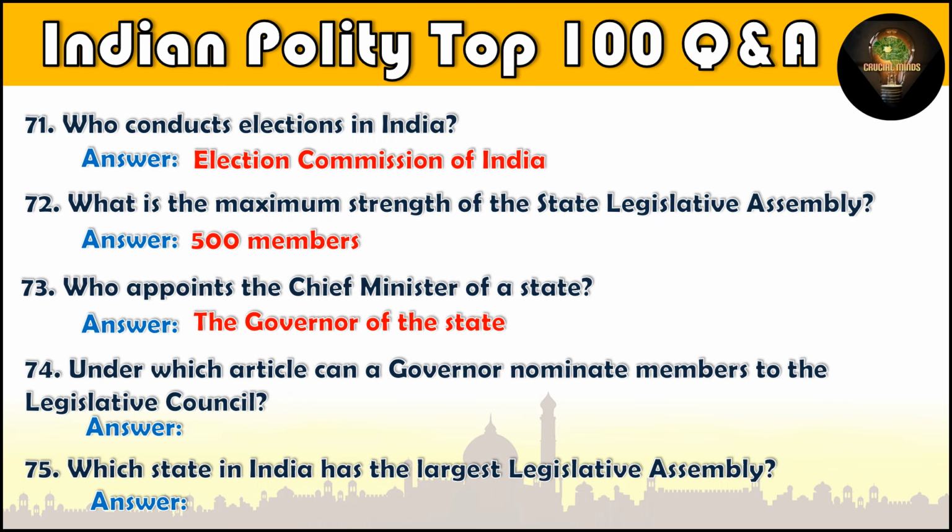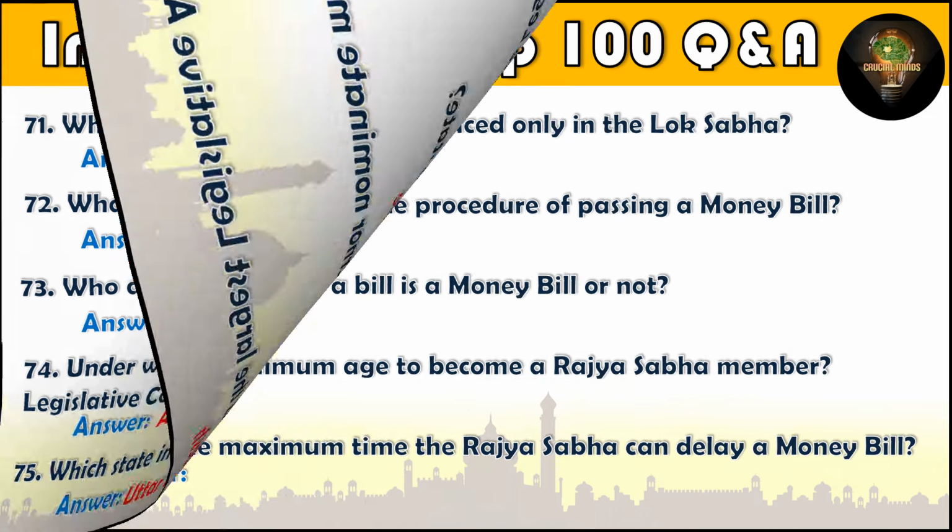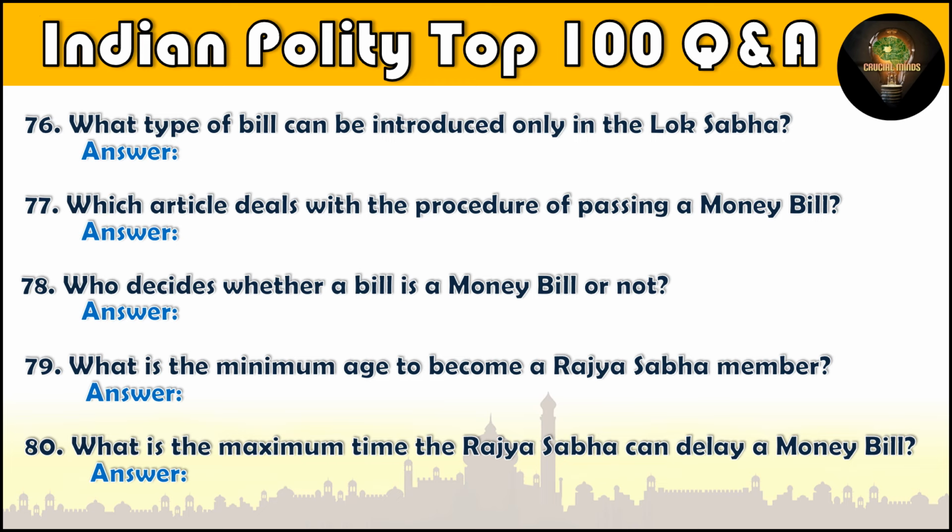Question number 74. Under which article can a governor nominate members to the Legislative Council? Article 171. Question number 75. Which state in India has the largest legislative assembly? Uttar Pradesh. Question number 76. What type of bill can be introduced only in the Lok Sabha? Money bill. Question number 77.